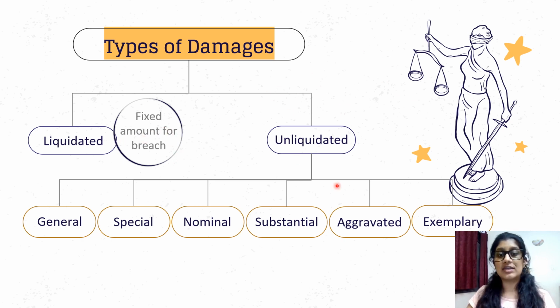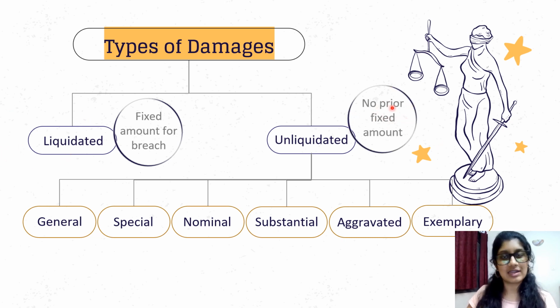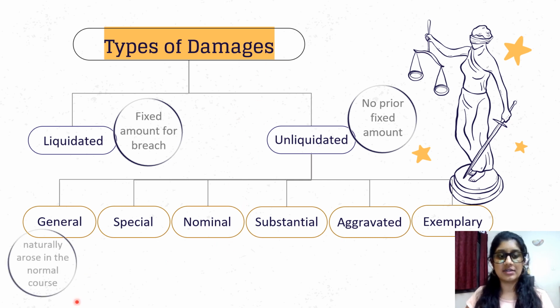The second one is unliquidated damages. It's exactly the opposite of liquidated. There is no prior fixed amount that has been decided between the parties. So it is up to the courts to calculate how much damages should be awarded. So there are 6 different types over here. The first one is general, which is covered under the first type under section 73, which talks about injuries that naturally arose in the normal course of events. So that doesn't need to be explained anymore, I guess.